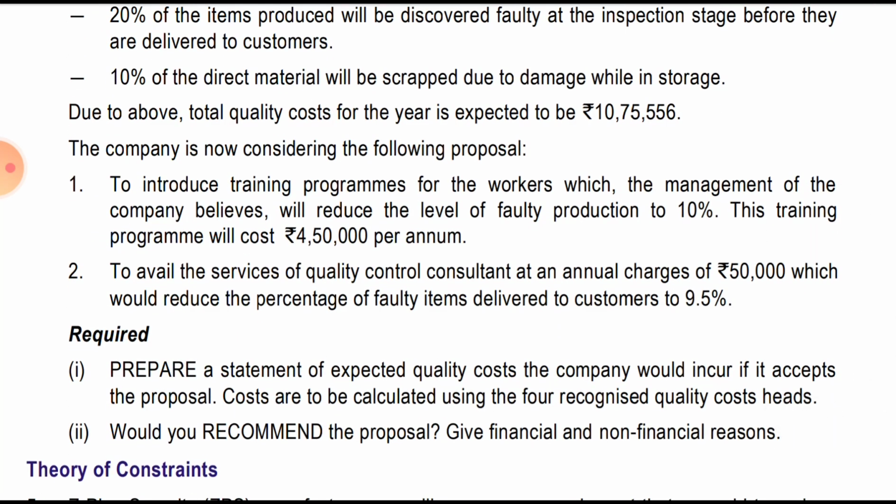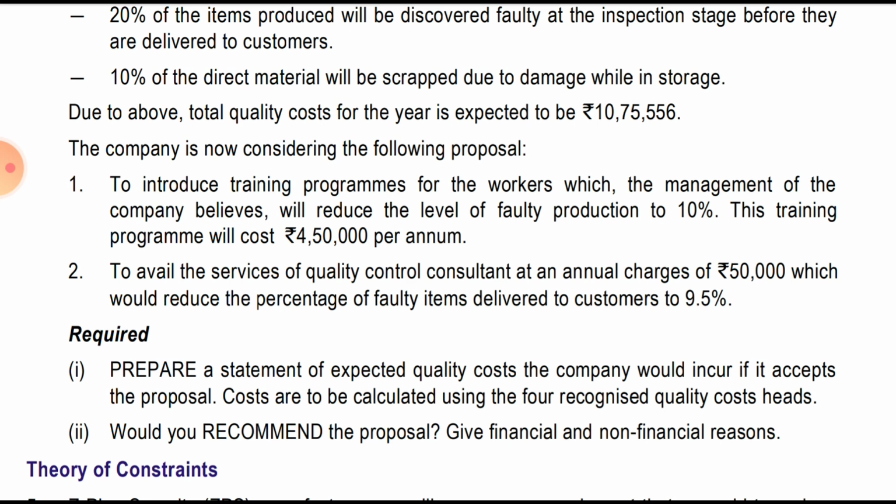And for the post proposal, in the prevention cost column, we will have to write 4 lakh 50,000. Then to avail the service of a quality control consultant at annual charges of 50,000, which would reduce the percentage of faulty items delivered to the customer, this is basically an appraisal cost. So faulty items will not be delivered.